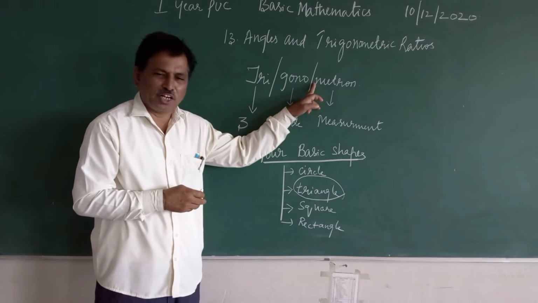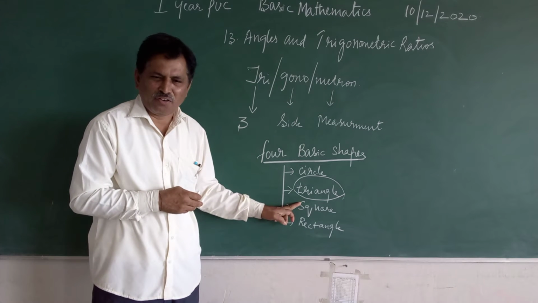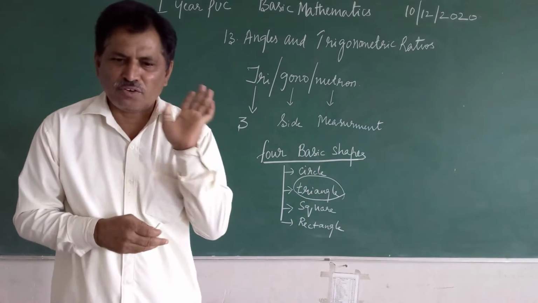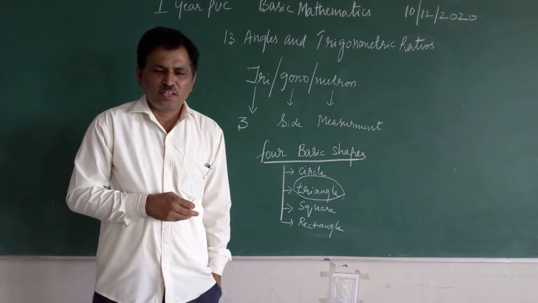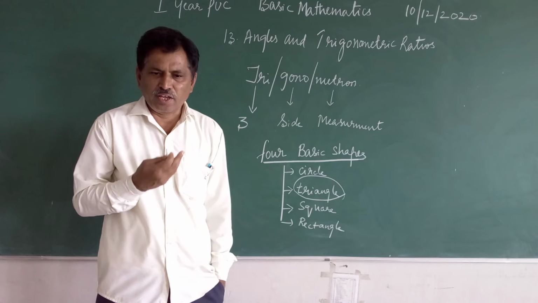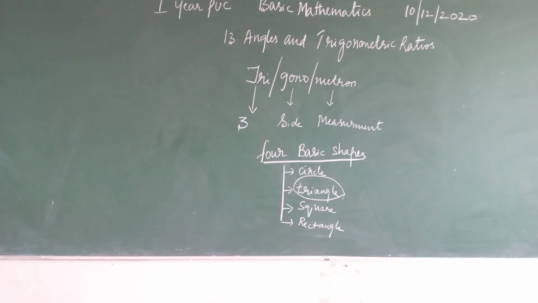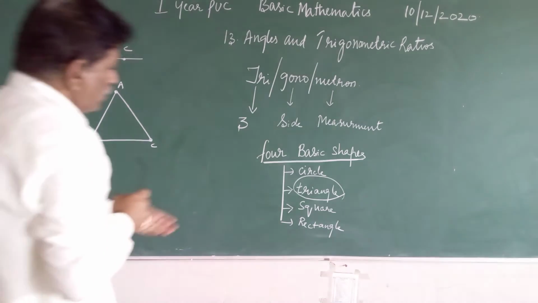Since we are dealing with trigonometry, which is related to the triangle, in particular the right angle triangle, one has to know the definition of a triangle. Can anybody tell what is the definition of a triangle? Can anybody give the definition of a triangle? Yes? We want to know what is a triangle.